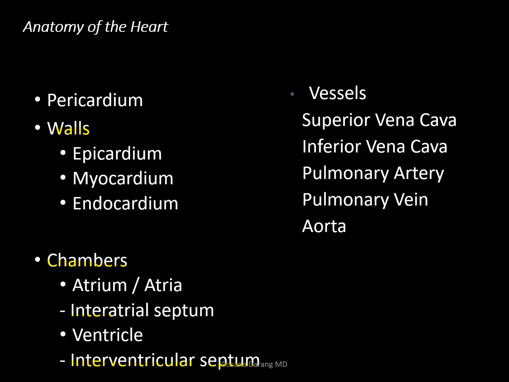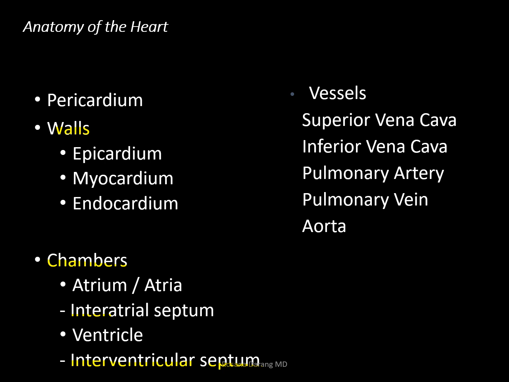If you've ever heard of a congenital condition known as ventricular septal defect, that means this septum is not intact. This VSD, ventricular septal defect, is also known as a hole in the heart. So maybe you've heard of people born with holes in their heart. That is the medical term for it, ventricular septal defect.